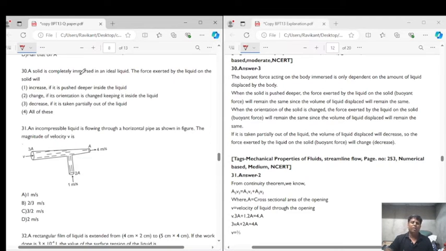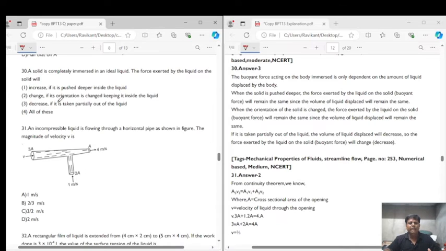If you immerse it deeper, there will be no change in the volume, so there will be no increase in the force. Next, it says the orientation is changed, keeping it inside the liquid. If the orientation is changing, again the volume is not going to change. So the force exerted by the liquid is not going to change.